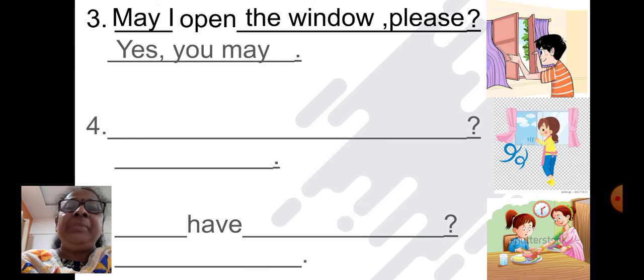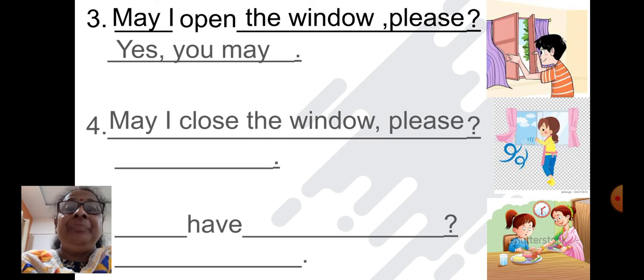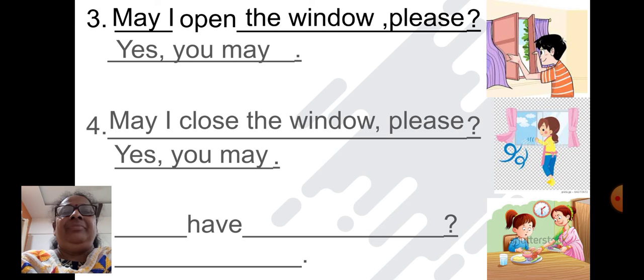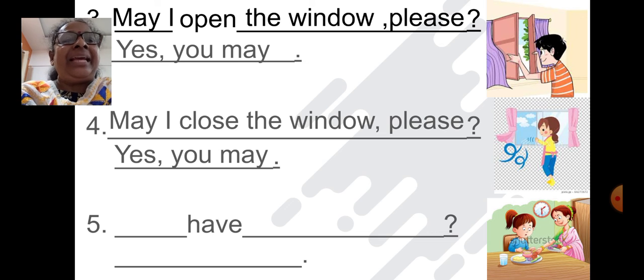He's given permission to open the window. Now what is this girl doing? May I close the window please? She's asking for permission to close the window. Yes, you may. Next one.